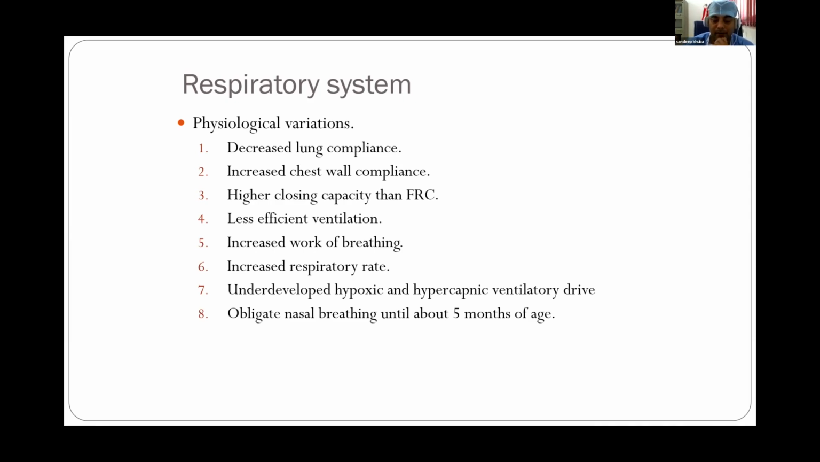Now, they have underdeveloped hypoxic and hypercapnic ventilatory responses. So if hypoxia or hypercapnia is there, they cannot increase their ventilation to offset this. So they are much prone to go into respiratory depression. As I have talked earlier, pediatric patients are obligate nasal breathers up to 5 months of age. So up to this age, we should avoid nasal intubation, because after we have extubated the patient, because of injury to the nasal mucosa, respiratory obstruction might be there.